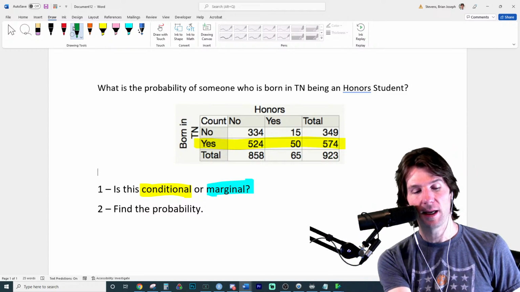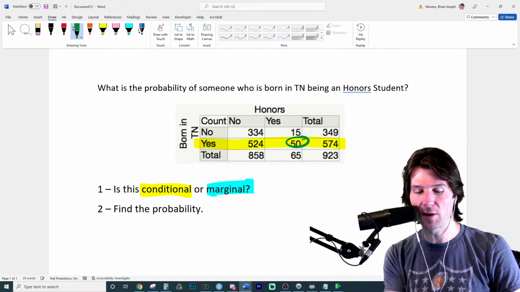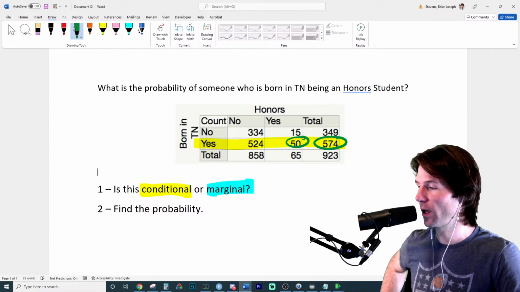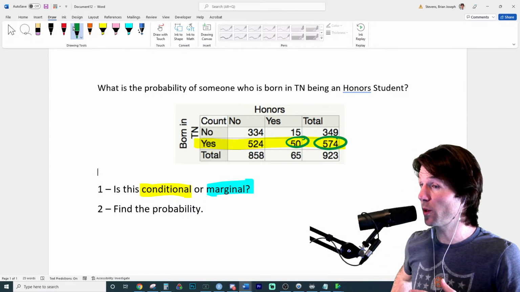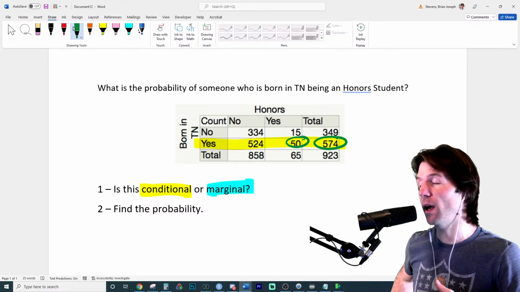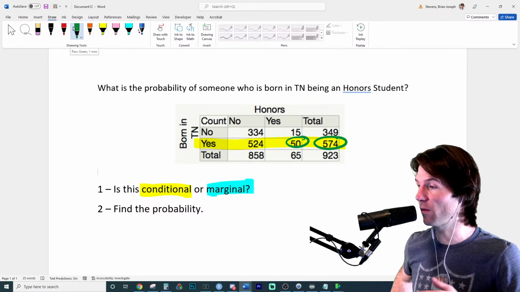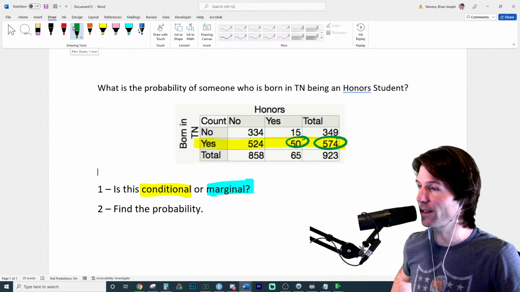So Maria found the answer of 50 out of the total 574. So there are 524 who are not honor students of the people born in Tennessee. There are 50 who are honor students of the people born in Tennessee out of the 574. So the answer would be 50 divided by 574. Great work right there. Good practice.